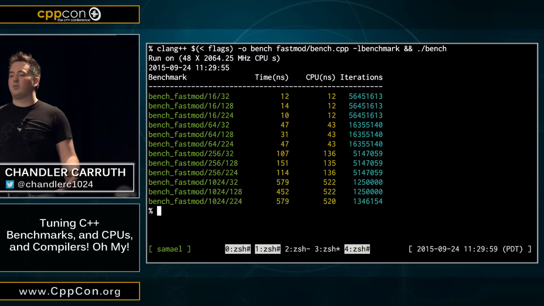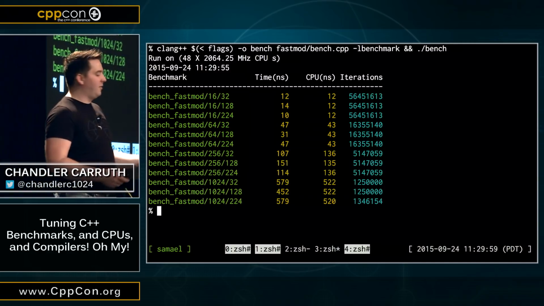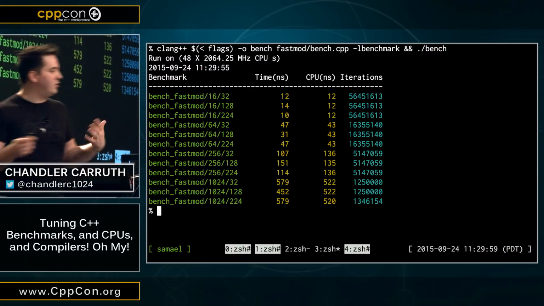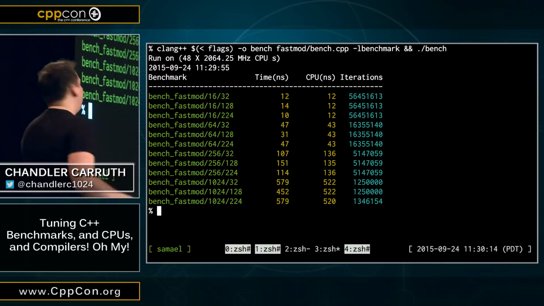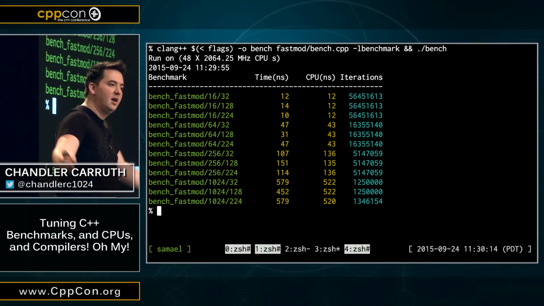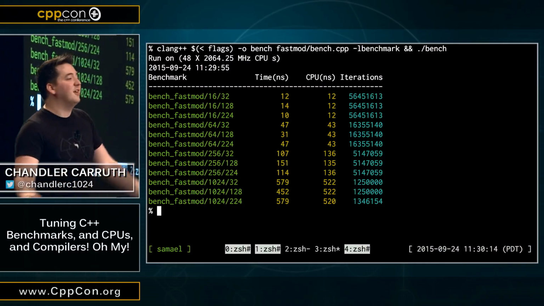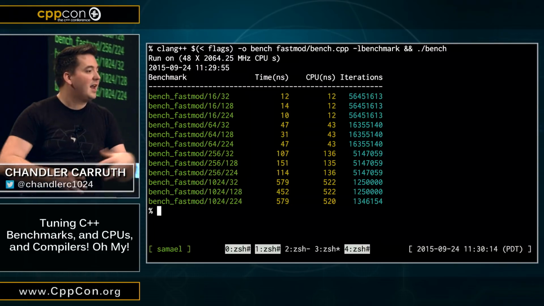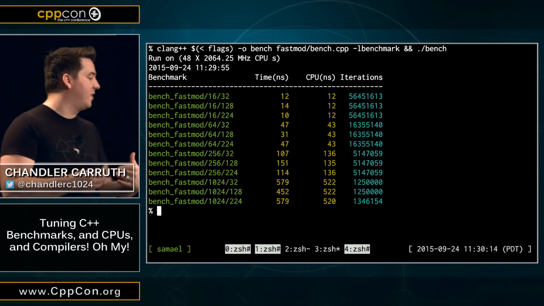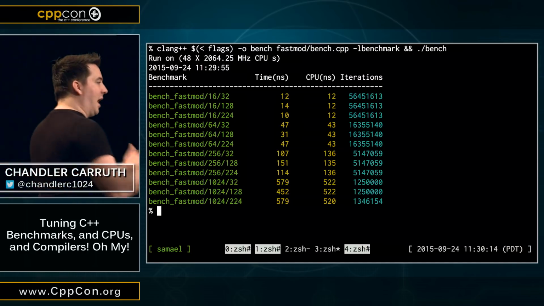Now there's one thing that I find really odd here. So the whole point of the second dimension, the 32, 128, and 224, was to get a different sense of the distribution. Okay, so we have this input of integers, right? And I want to understand: if 20% of the numbers are below the modulus, and I avoid computing it for 20% of the numbers, then how much faster is it?